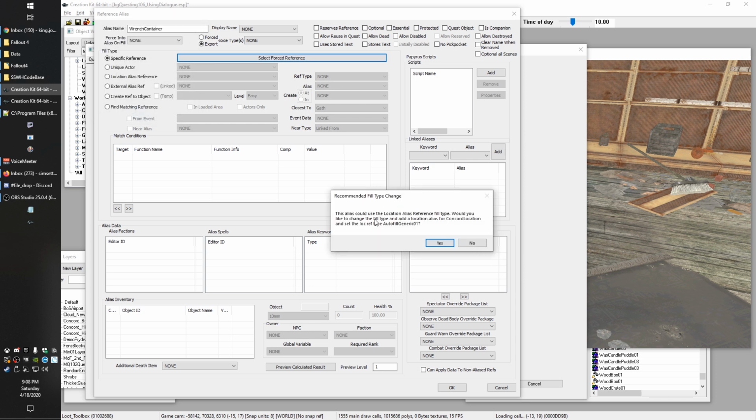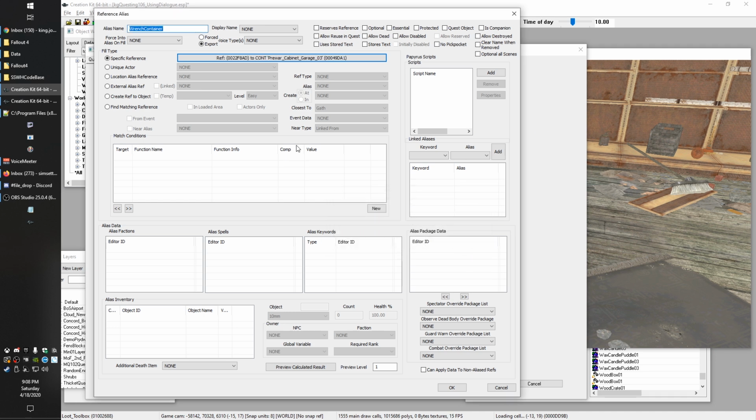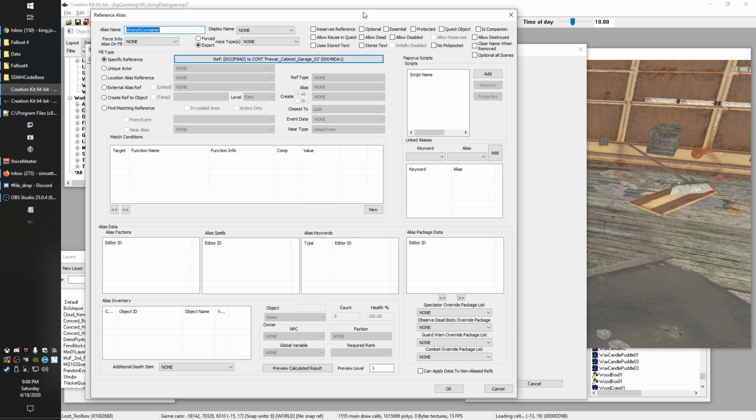And the reason we don't want to do this is because if you start adding location alias reference fill types to the vanilla world spaces, you introduce a vanilla edit and you risk causing all sorts of calamity with some of the vanilla quests. So it's just not worth doing. So we're not going to call this optional. We want this to always be there.